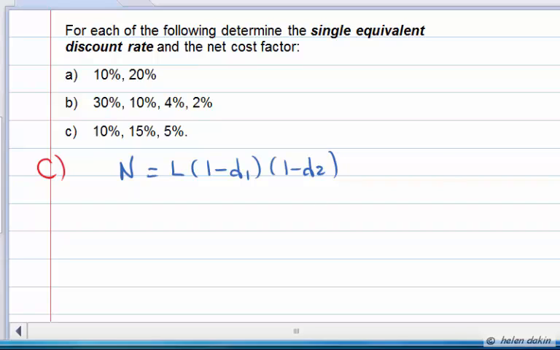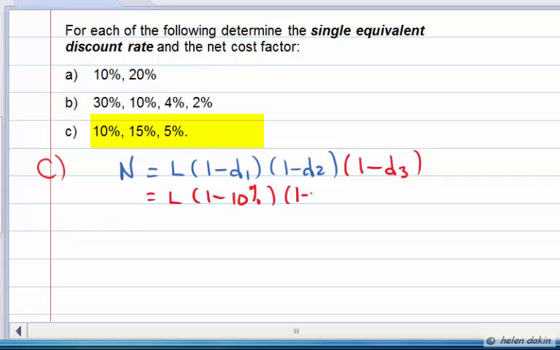And in the third example, we'd like to determine the single equivalent discount rate and the net cost factor for 3 trade discounts of 10, 15, and 5%. So in this particular case, we're going to start off with net is equal to list times 1 minus D1, 1 minus D2, and 1 minus D3. So substituting our known trade discounts, we've got list times 1 minus 10%, 1 minus 15%, and 1 minus 5%.